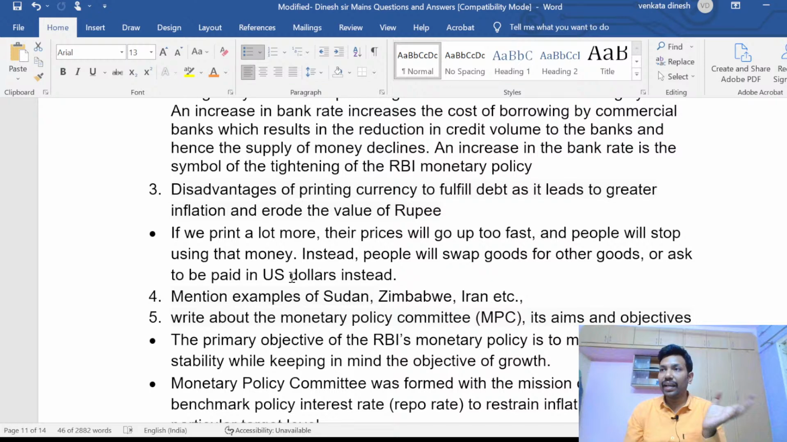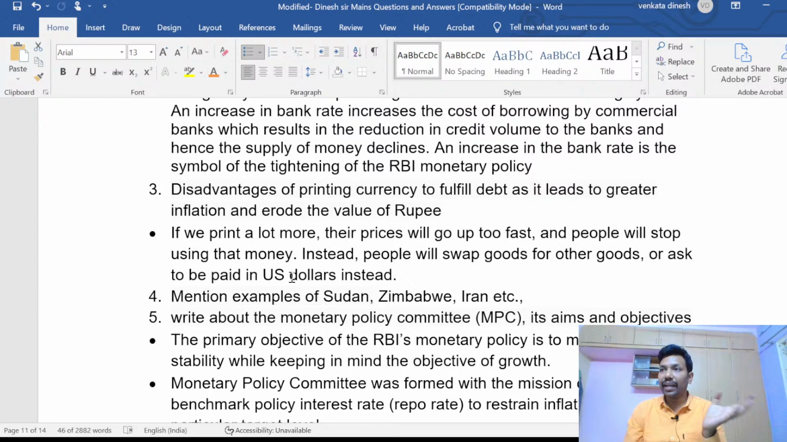No, just one line. We have to substantiate your answer. We have a monetary policy and we even have a monetary policy committee to always see whether this monetary thing is going good or bad. That is sufficient. For your understanding, I am writing all these 4 points.